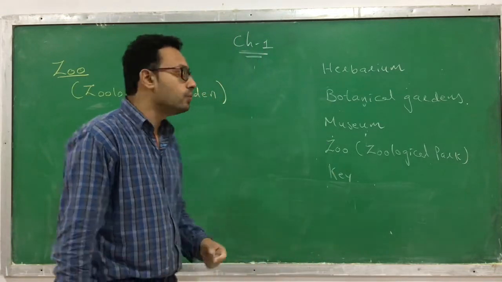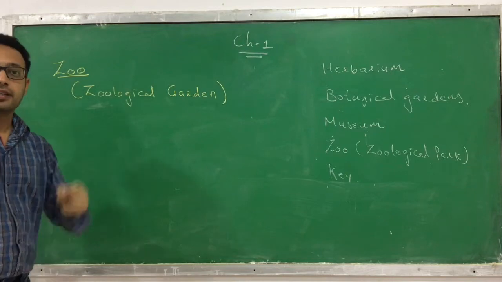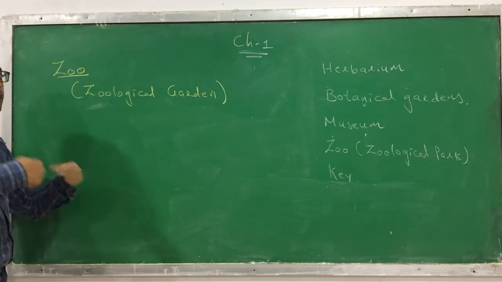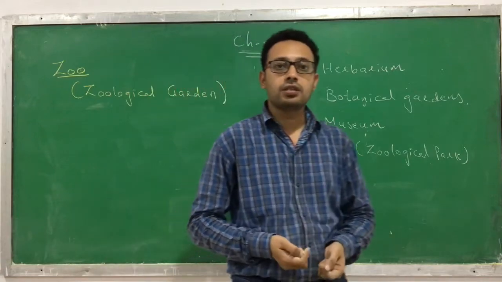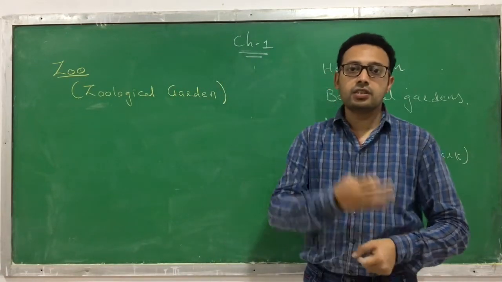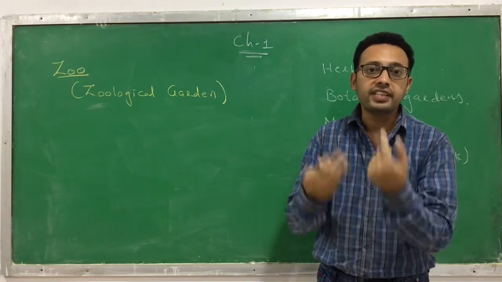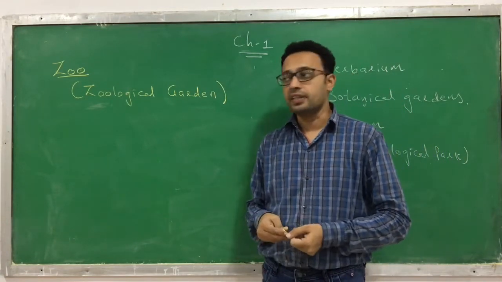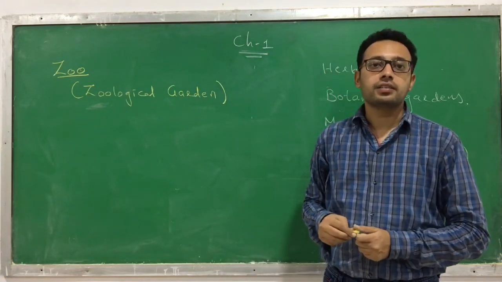Here in a zoo, they are kept under a protected environment, and they are taken care of by human volunteers or experts, the veterinary doctors and the trainers. Their feeders are also looking after them. This is called a zoo or zoological garden.